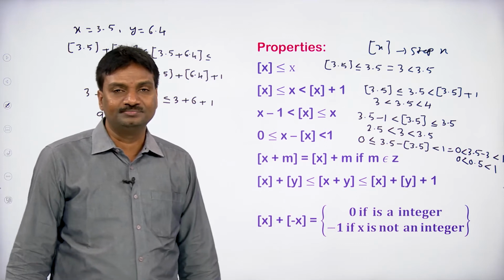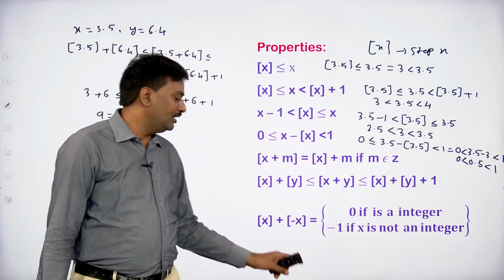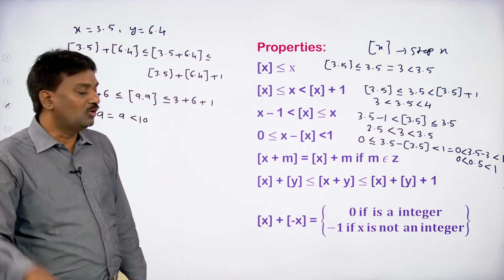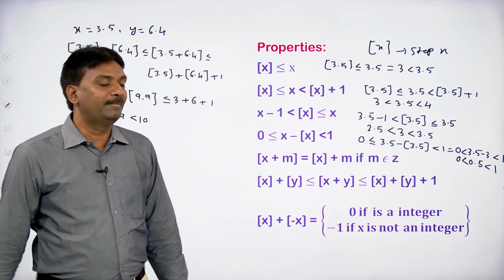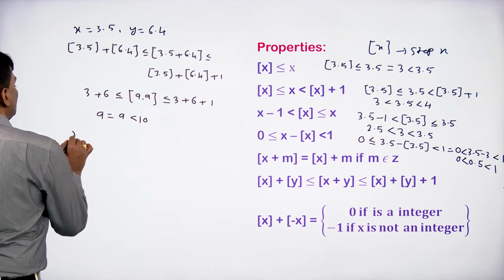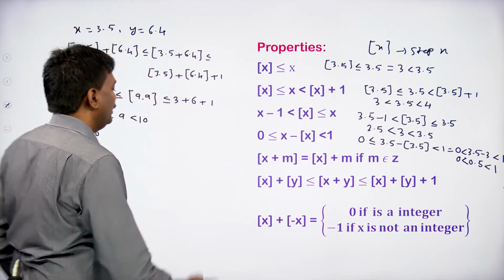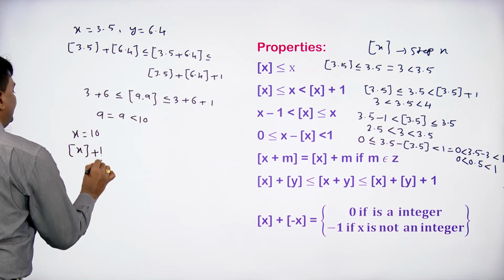Two cases are there. If x is an integer, then we can show step x plus step minus x equal to 0. If x is not an integer, then we can show step x plus step minus x equal to minus 1. If we take x equal to some 10, I am taking x as an integer.